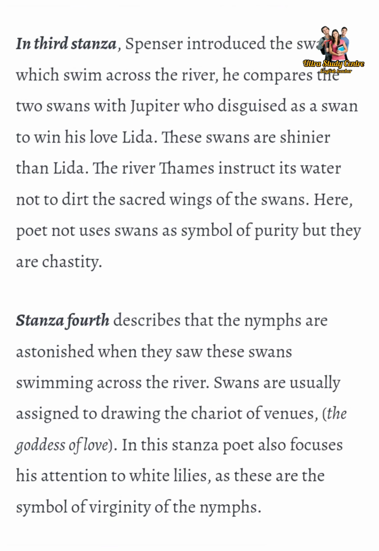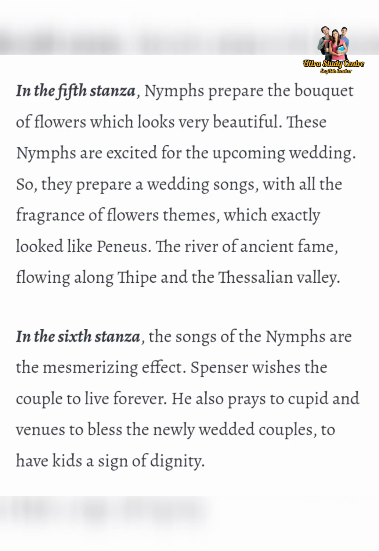The fourth stanza describes that the nymphs are astonished when they see these swans swimming across the river. Swans are usually assigned to drawing the chariot of Venus, the goddess of love. In this stanza, the poet also focuses his attention on white lilies, as these are the symbol of virginity of the nymphs. In the fifth stanza, the nymphs prepare the bouquet of flowers, which looks very beautiful.